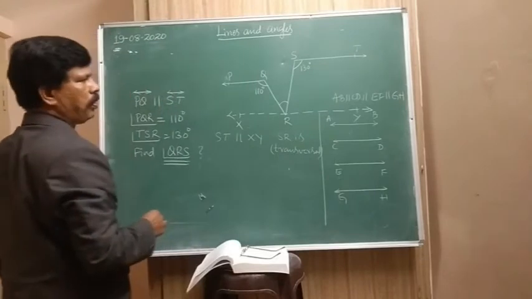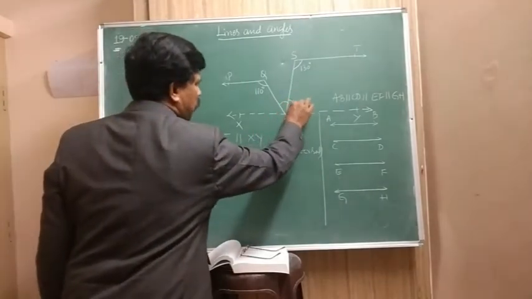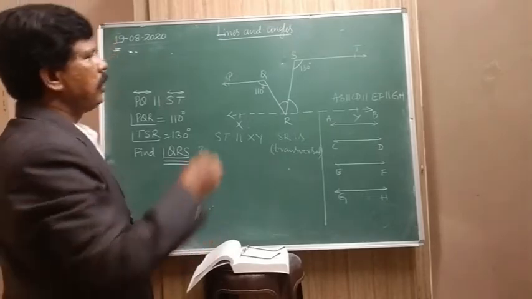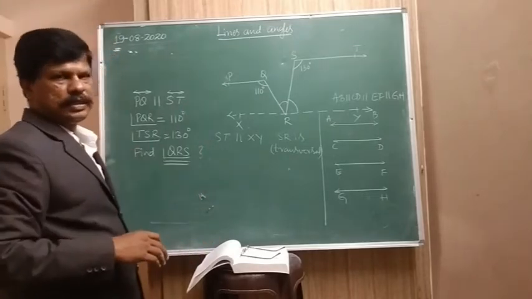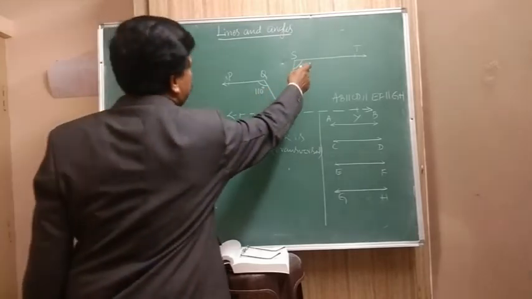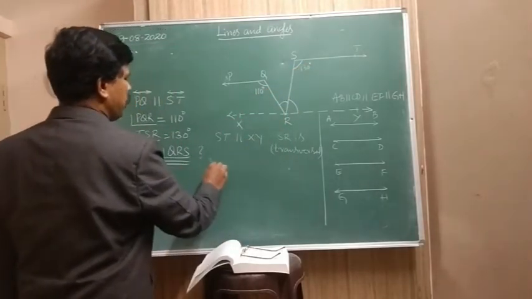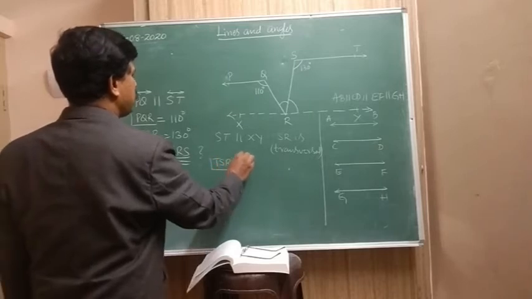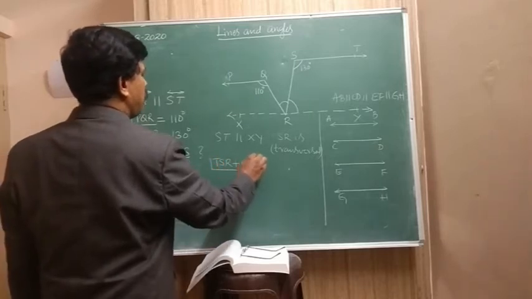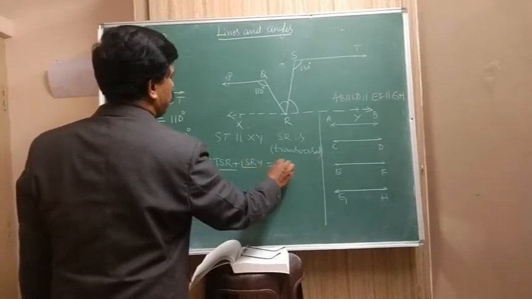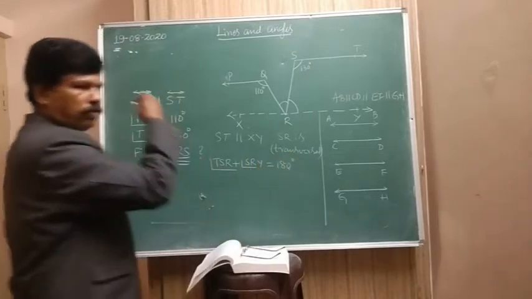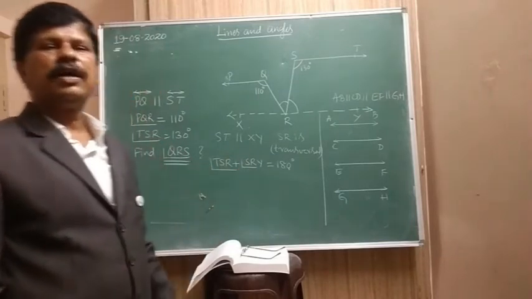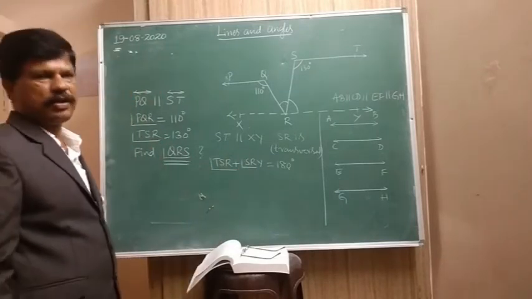So immediately, if two lines are parallel and one is a transversal, then what about the angles on the same side of the transversal? So directly you can write angle TSR plus angle SRY is equal to 180. We proved already, parallel lines: angles on the same side of the transversal are supplementary.